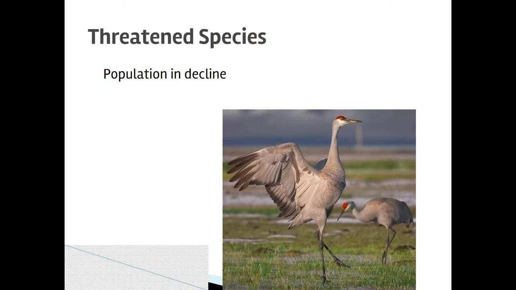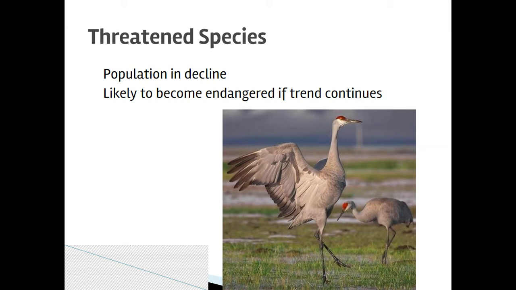Threatened species, like the sandhill crane in this picture, in some places is considered a threatened species. In some areas it isn't anymore because we've had good efforts to rebound their population. But threatened species just means that their population is in a significant enough decline that we need to be concerned about it.